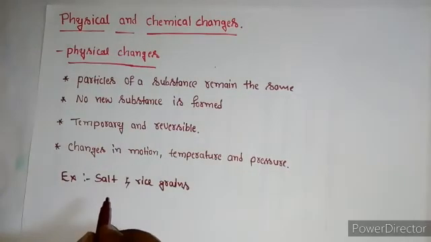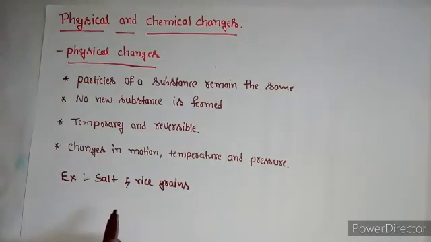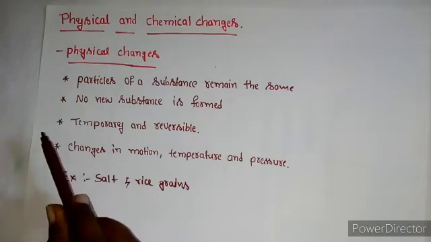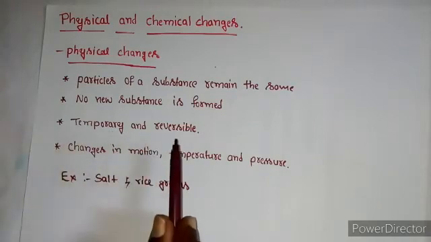Another example, when the ice cubes are kept outside the freezer, they melt to form water, right? When we pour this water into an ice tray again and place it inside a freezer, it converts back into ice cube. This is physical change. This physical change is also temporary and reversible.